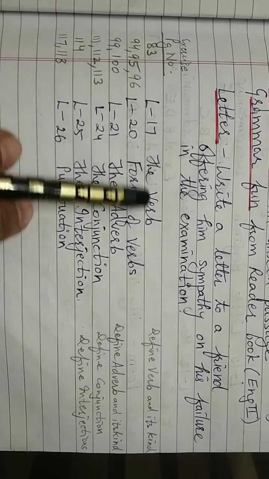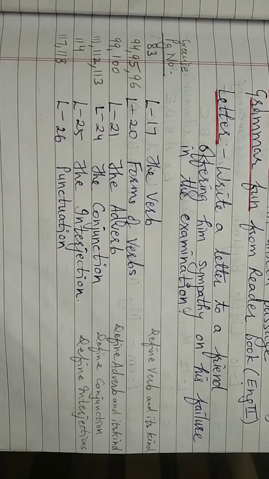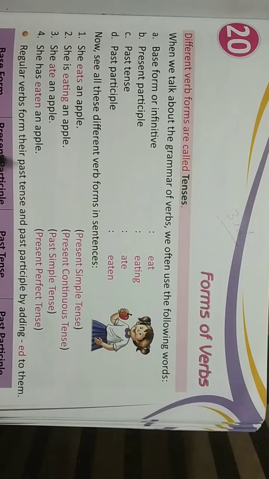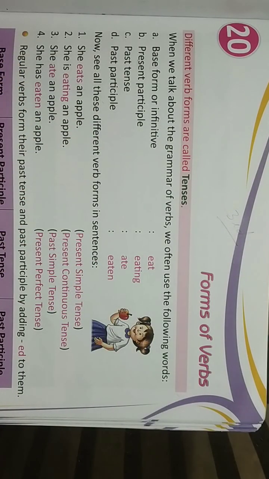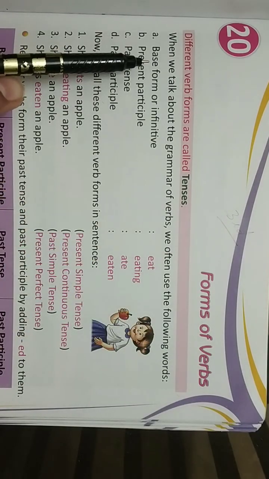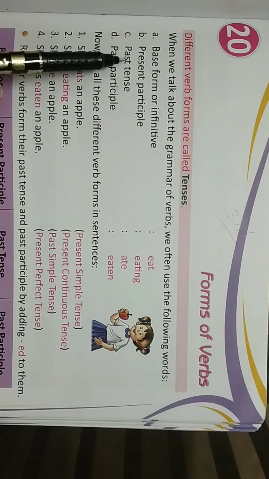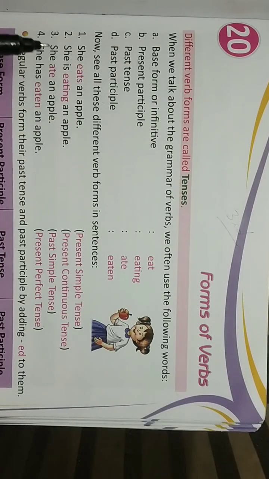Lesson 17, the verb, I have already completed in my last video. I completed the verb before the UTs. In today's video, I am going to teach you the different forms of verbs. Different verb forms are called tenses. Basically, we have four types of verbs: base form of the verb, present participle form of the verb, past tense of the verb, past participle of the verb. Let us see one example from here.